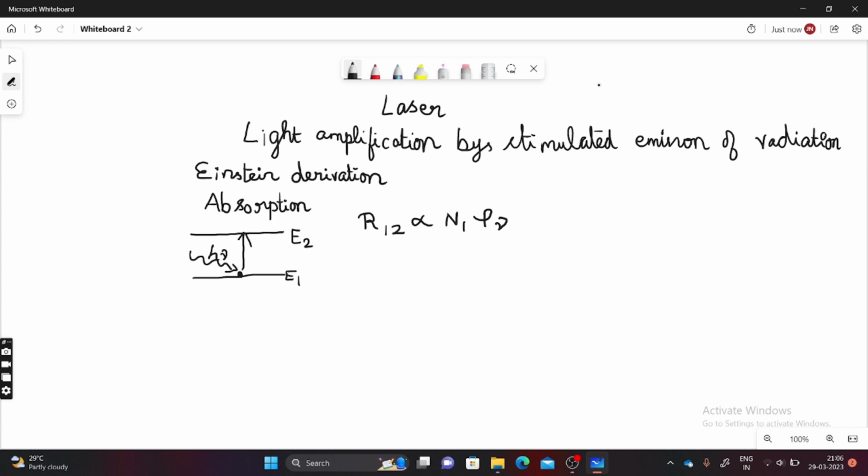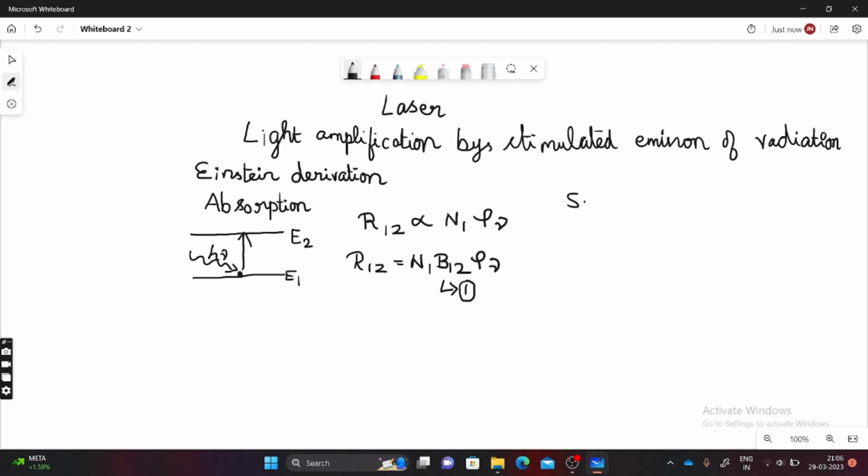Or else this equation can be rewritten as R12 is equal to N1 B12 rho nu, where B12 is a constant term. We write this as equation number 1.